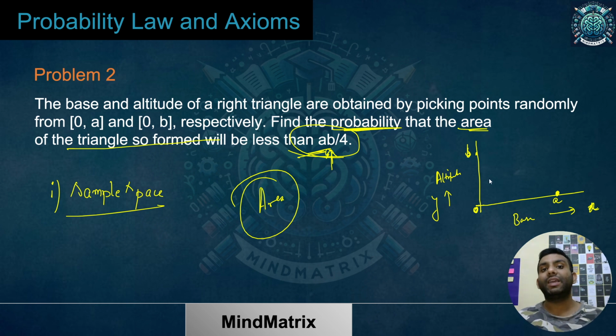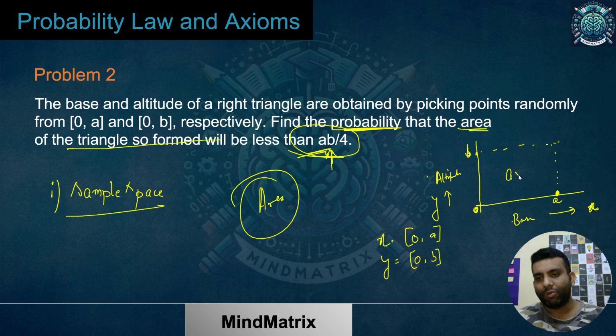So what would be the area if x belongs to 0 to a, both the points included, and y belongs to 0 to b, both the points included? x is the base I'm talking about, y is the altitude. So what is going to be my total possibility for x and y? It is like you have this length, this breadth. What is going to be my area? I'll talk about the confusion. I know what the confusion can be. So area will be a into b.